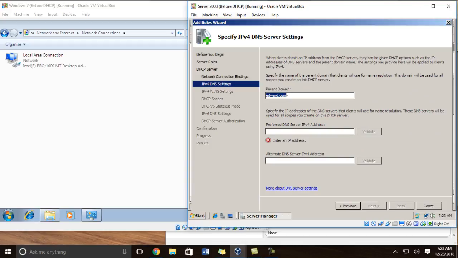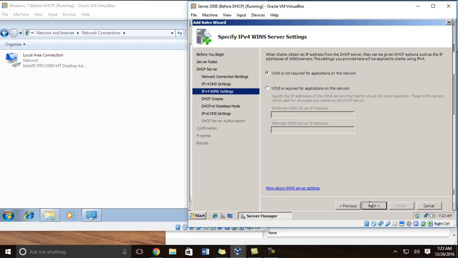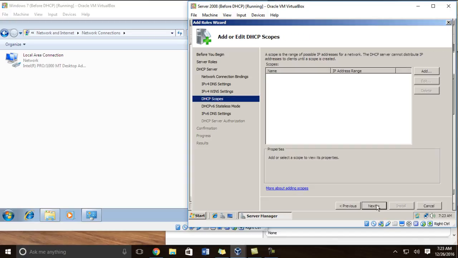Alright, my parent domain is edward.com. Preferred DNS server 192.168.0.1. That will also be my DNS server when I'm setting up my DNS. Next. WINS is not required for this.